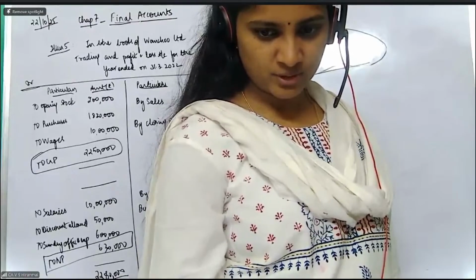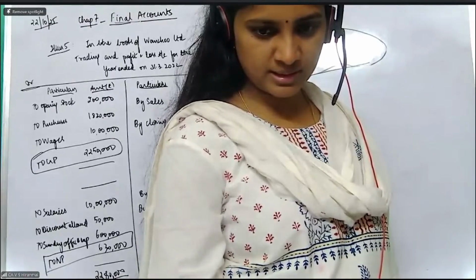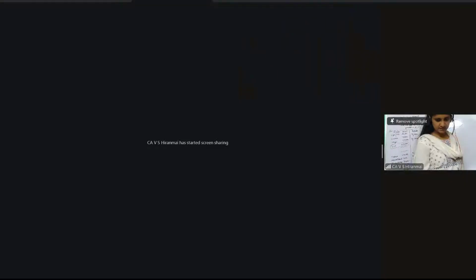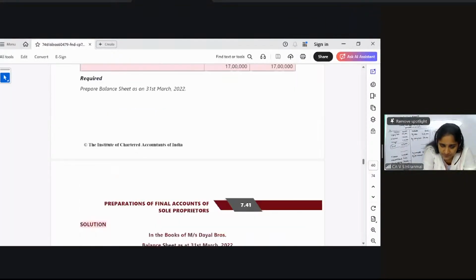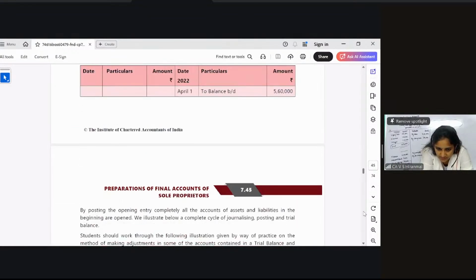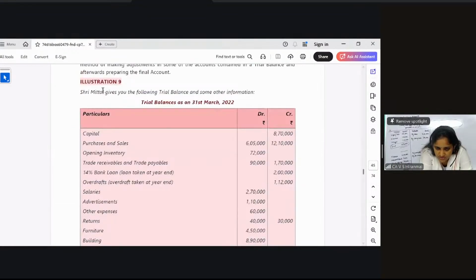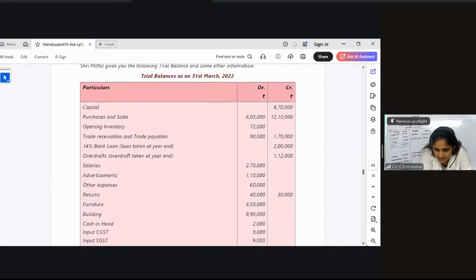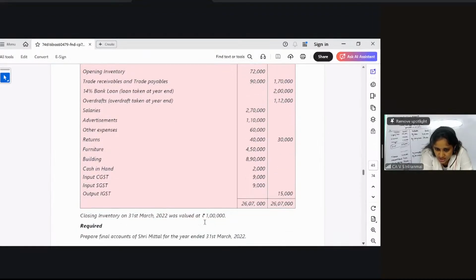Good. I am now going to show you the illustration number 9. And I want you people to try the illustration number 9. Take the 10th one as homework. Just do the illustration number 9 here in the class. Shri Mittal gives you the following trial balance, and in this trial balance they have the entire information, my dear students. Closing inventory is also given, and then they are asking you to prepare final accounts.